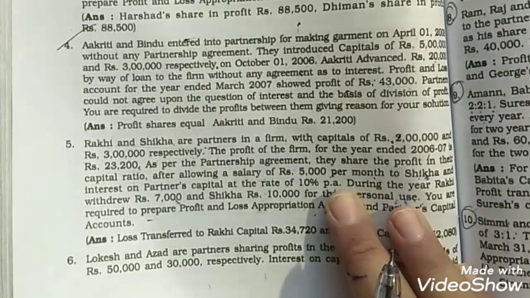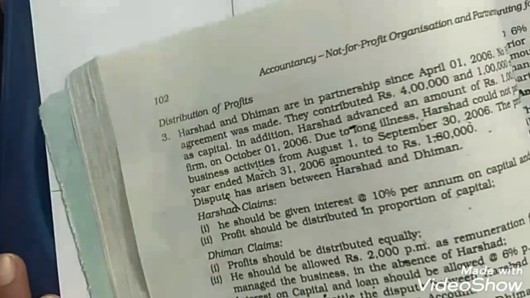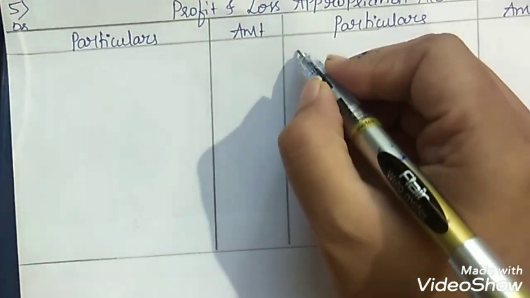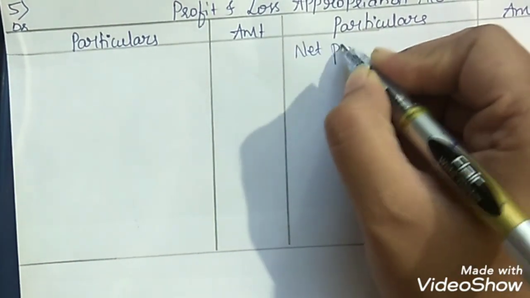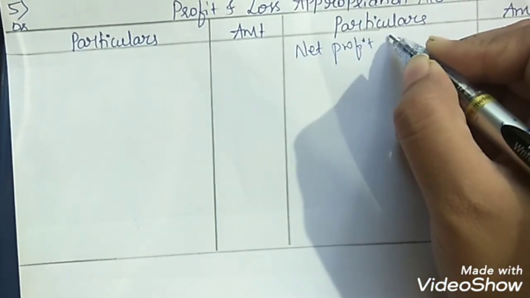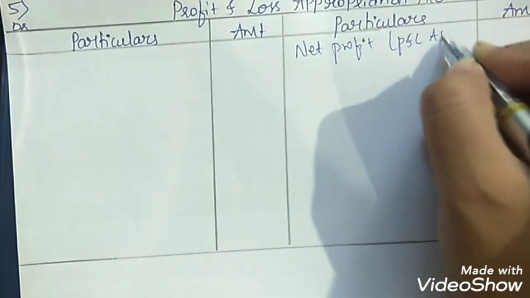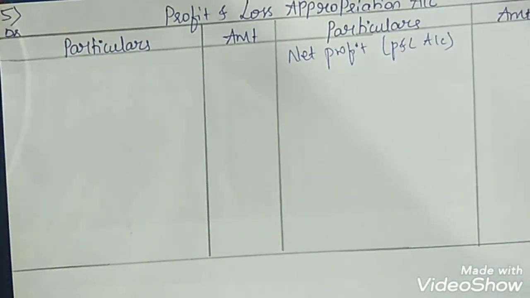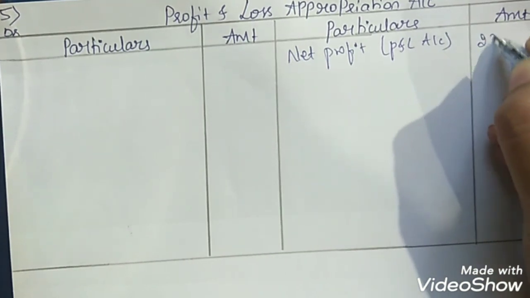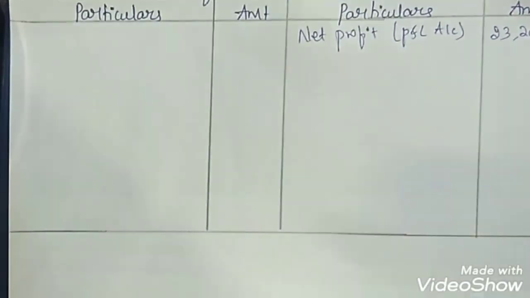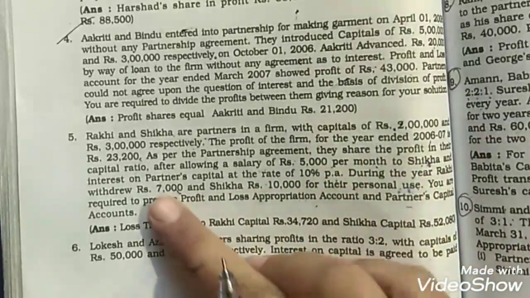As I already told you, we should always start the account with the net profit or net loss. Again in this question, net profit is given, so net profit on the credit side, P&L account. The amount of net profit given is 23,200.